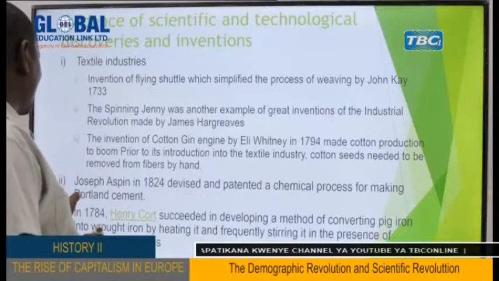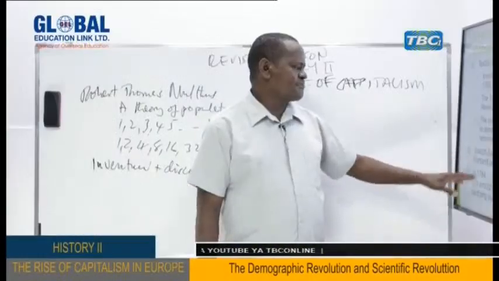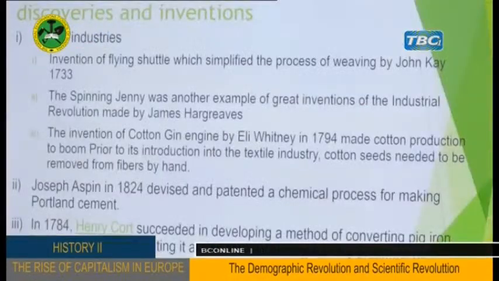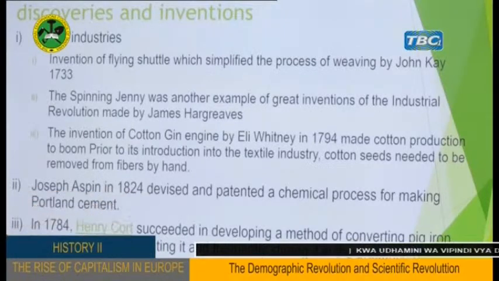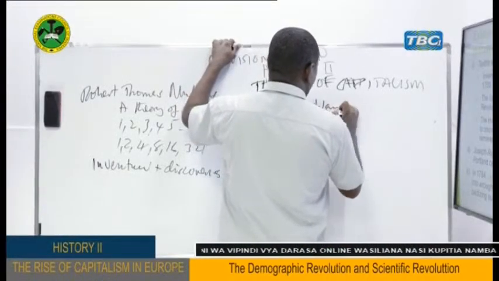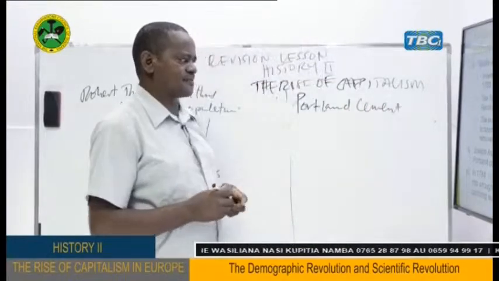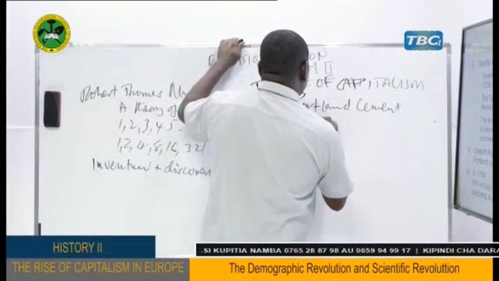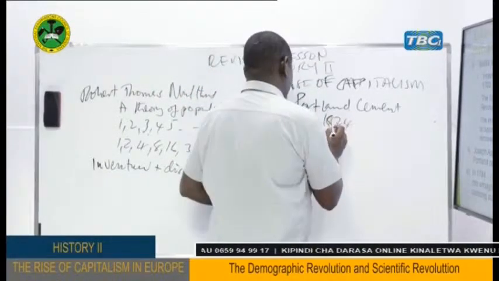So this is textile. But another very important technological invention was done by Joseph Aspin. Joseph Aspin, in 1824, devised a patented chemical process for making Portland cement. That was 1824. My dear students,